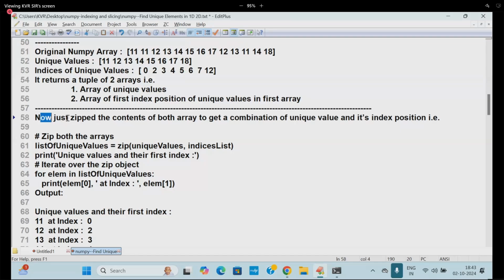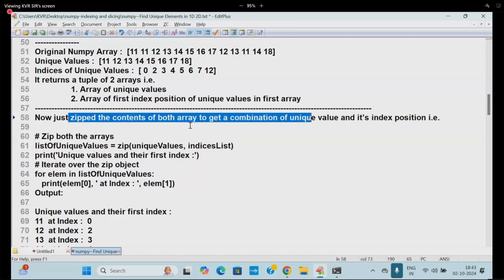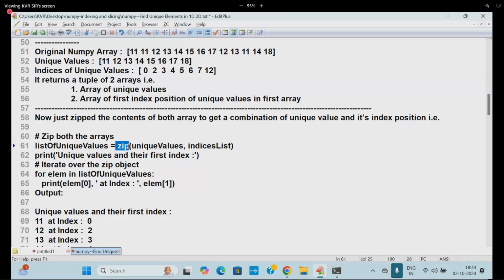Now we just zipped the content of both arrays to get a combination of unique values and their indices. At the Python level, we apply zip on unique values, comma, indices list. This is a zip object, which I am going to print. For an element in the list of unique values, element of 0 and at index this one will be present.